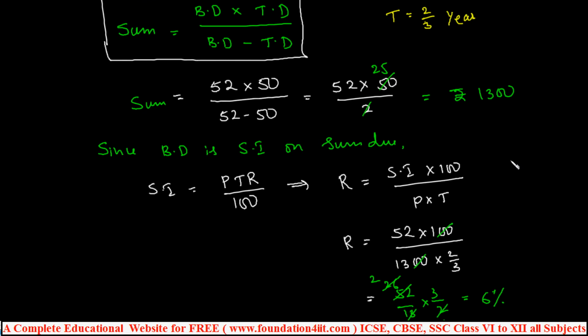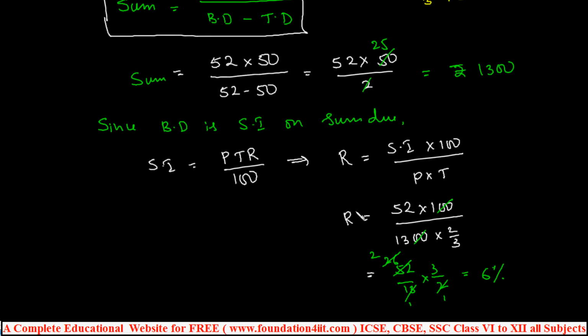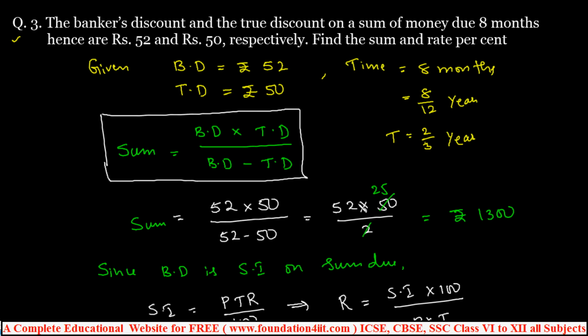After getting the sum, this is the important step: simple interest on rupees 1300 for 8 months is 52, so consequently the rate is this. That is the problem. Let us see one more problem, to find the time also, when the time is not mentioned.